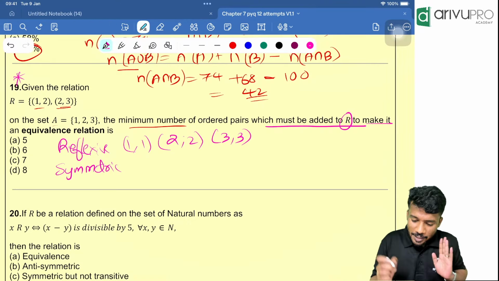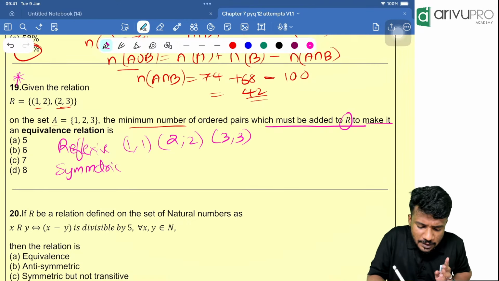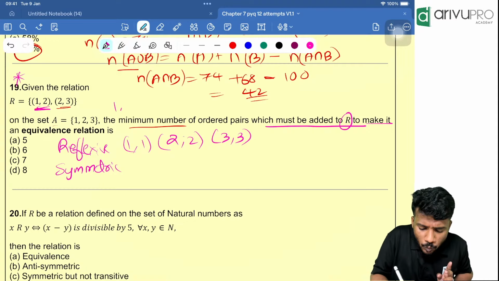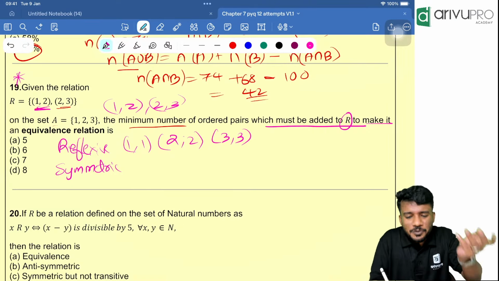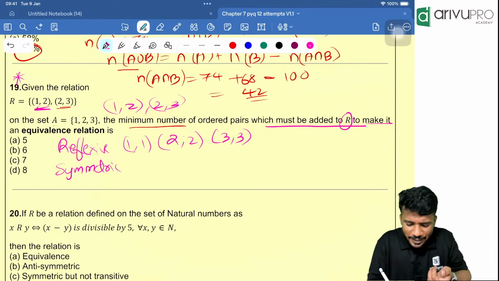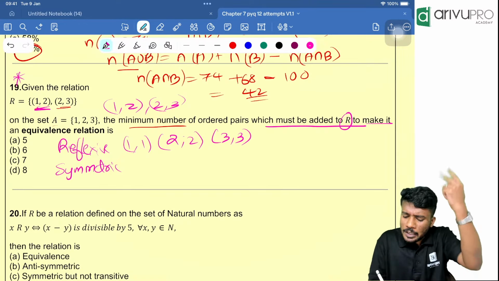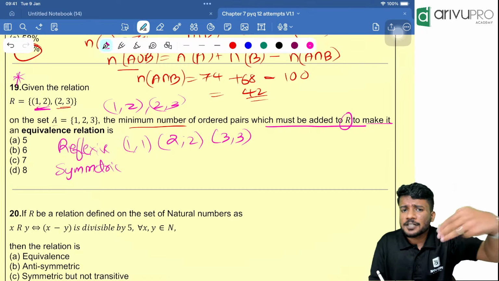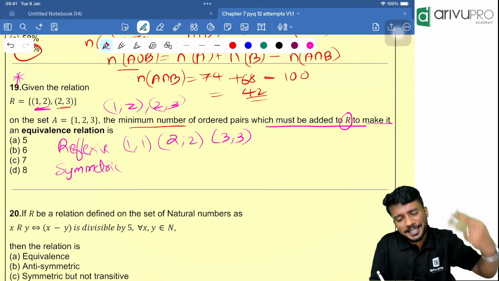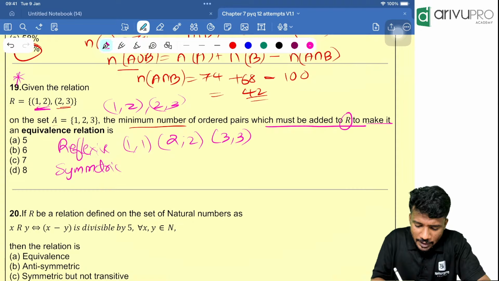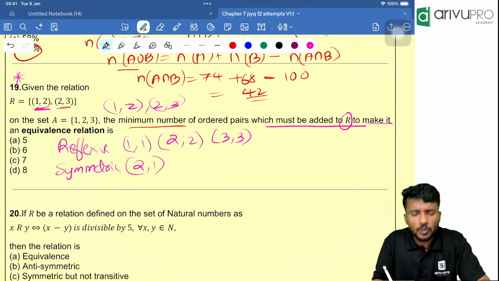Yes. So people, what all things are already there? 1, 2, then 2, 3 is already there. We need more pairs to be added, correct? Now reflexive I added 1, 1, 2, 2, 3, 3. That means 3 more elements are added. Now we need to make it symmetric. Now you look here. 1, 2 is there, right? Then we require 2, 1. 3, 2 is there? 2, 3 is there, right? That means we require 3, 2.